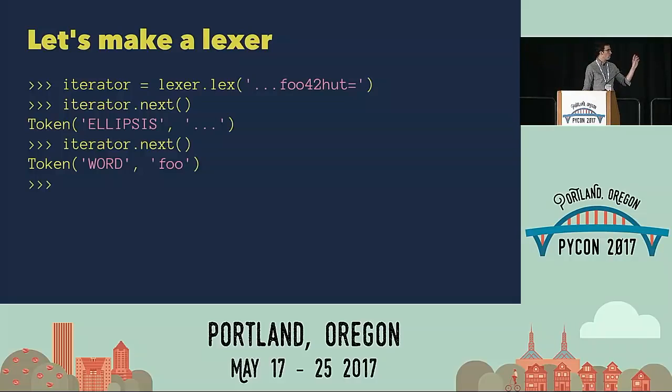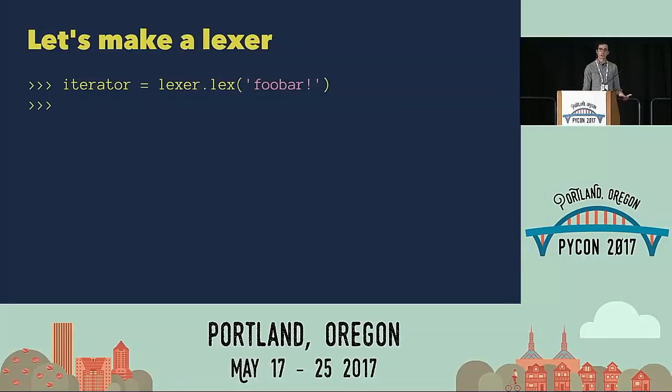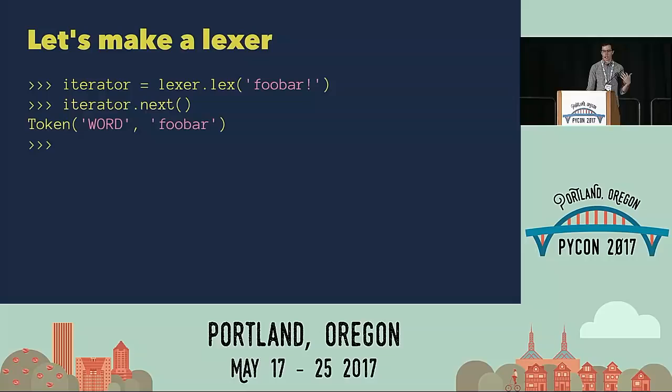The second part of the token here is the value. These are the strings or characters that it's consumed to match that token. Continuing, we get number 42. And notice that 42 is a string here because we're just consuming strings still. Then word hut. So if our stream has invalid tokens, it continues to work until we need to consume a token